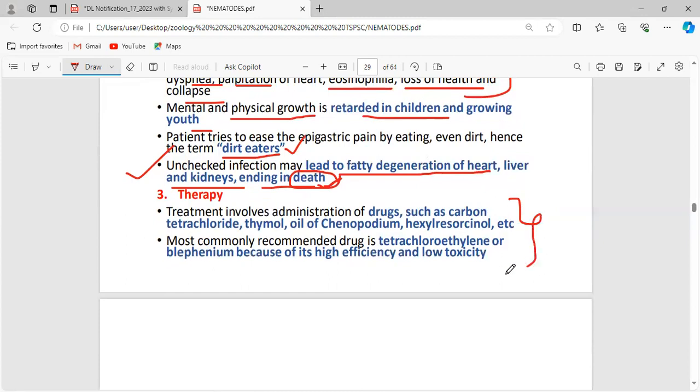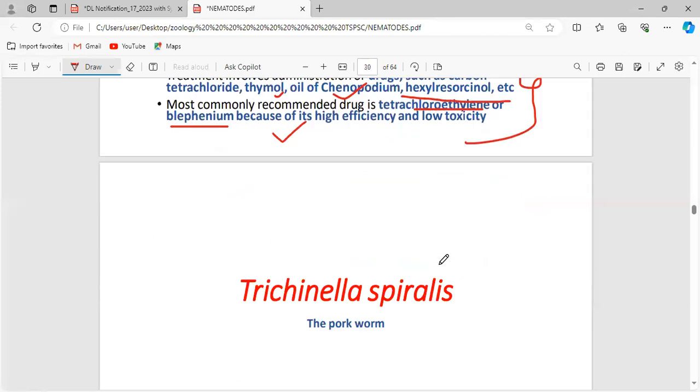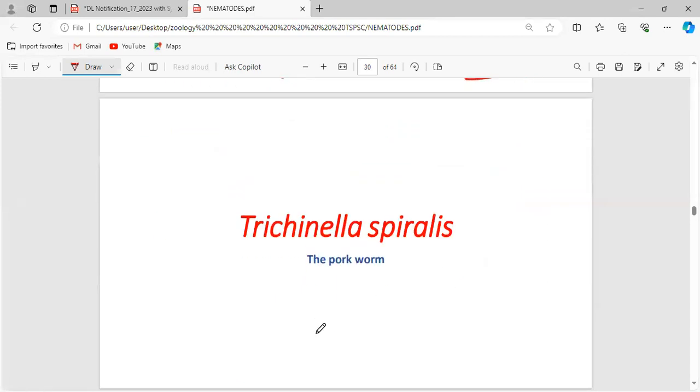And these are all the drugs to treat this type of Ankylostoma species diseases, such as carbon tetrachloride, thymol, oil of chenopodium, and hexylresorcinol. The most commonly recommended drugs are tetrachloroethylene and bephenium because of their high efficiency and low toxicity. The names of the drugs are not that important, so just leave it. Any doubts? If you have any doubts, you can ask me now.